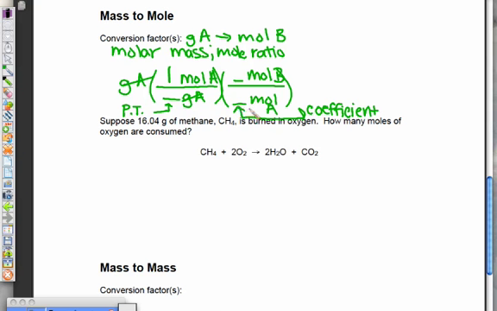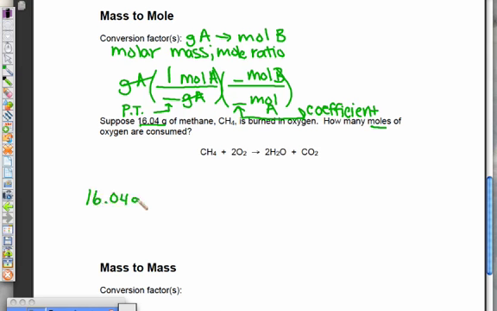So let's try this problem. Suppose 16.04 grams of methane is burned in oxygen. How many moles of oxygen are consumed? So they're giving us a number in grams, and they're asking how many moles. So it is a mass to mole problem. Is this balanced? Let's check. 1 carbon, 1 carbon, 4 hydrogens, 4 hydrogens, and then 4 oxygens. And we have 2 oxygens here plus these 2 oxygens, so we do have 4. So it is balanced.